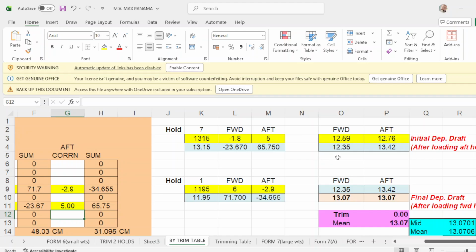This is our initial drop of forward 12.59 and up is 12.76. So, you first apply 11.15. Once completed loading, this will be your initial drop of 12.35 forward, up will be 13.42. So, bring this down, then you load number 1 of 11.95. So after loading 11.95, forward drop will be 13.07, up drop will be 13.07, zero trim, and your mean is 13.07. Okay? Then we go to hole number 7.